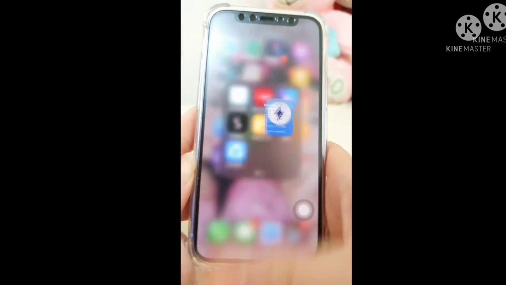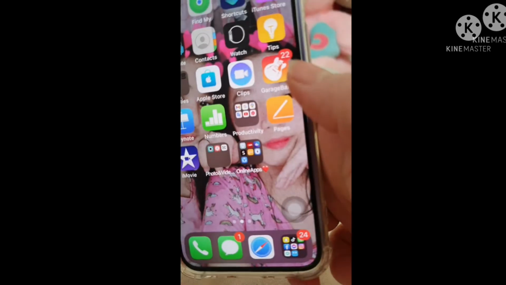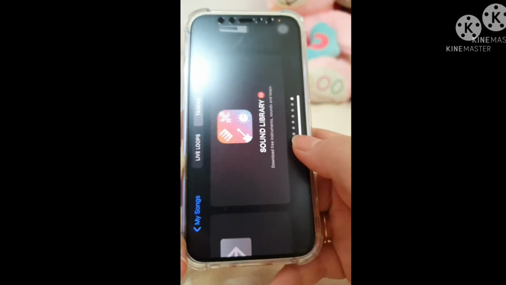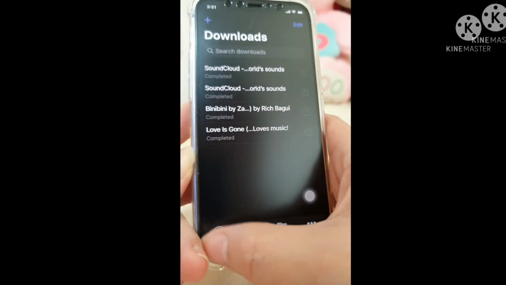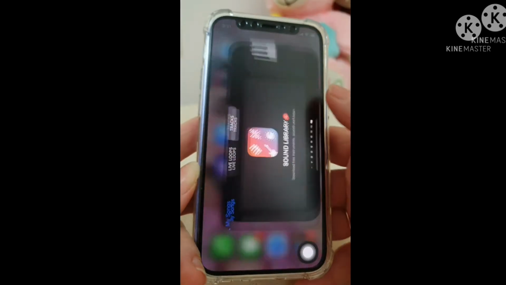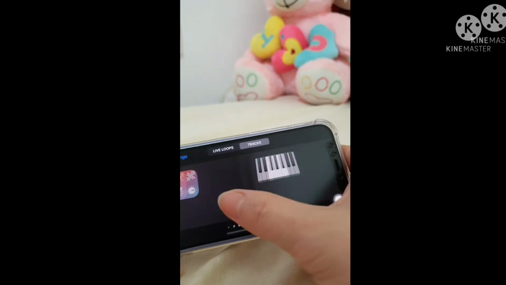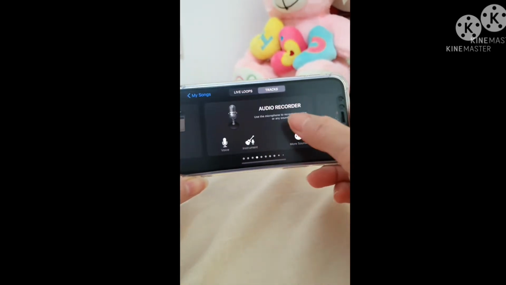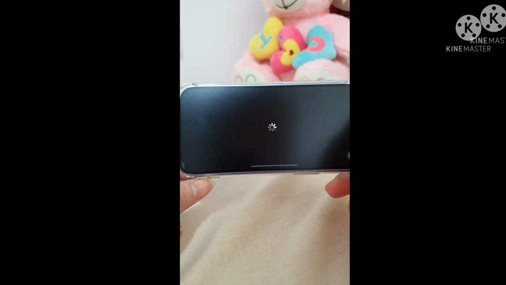Now we need to go to GarageBand here, but first I need to close this music. Okay. So GarageBand, it will come like this. You will look for the audio recorder. This one, audio recorder. Click that one.